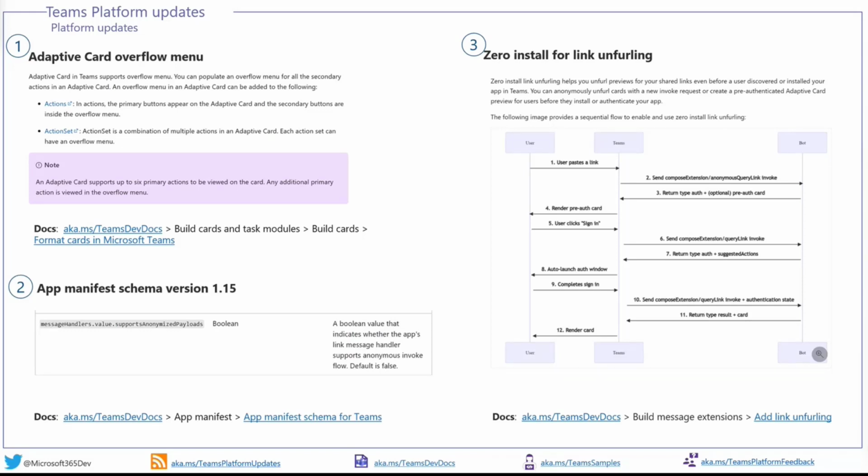Second, we released the App Manifest version 1.15, which now supports an anonymized payload field in message extension, and which enabled our next feature update, which is zero install link unfurling. Zero install link unfurling helps you unfurl a preview for your shared links even before a user discovers or installs your app in Teams. You can anonymously unfurl the card with a new invoke request or create a pre-authenticated adaptive card preview for the users before they install or authenticate your app.